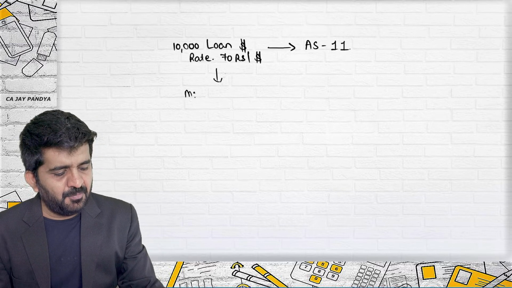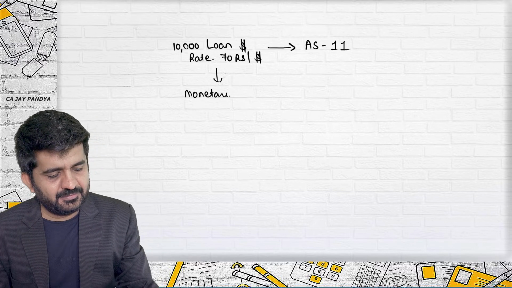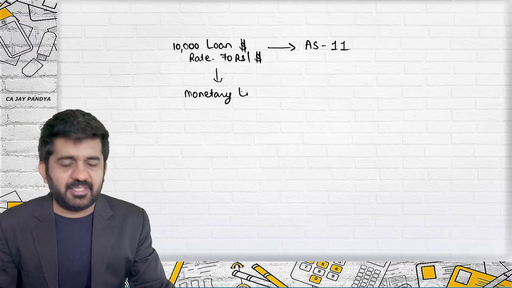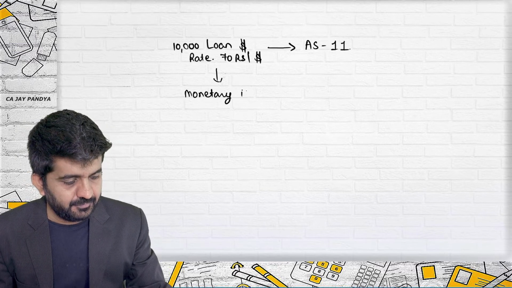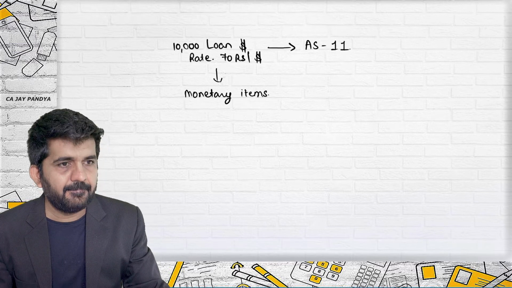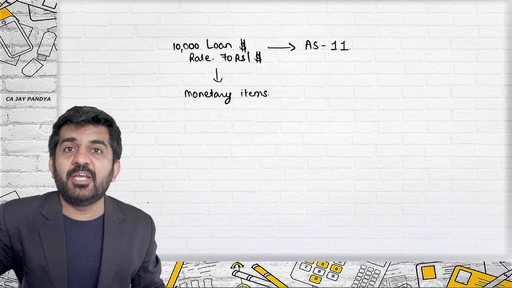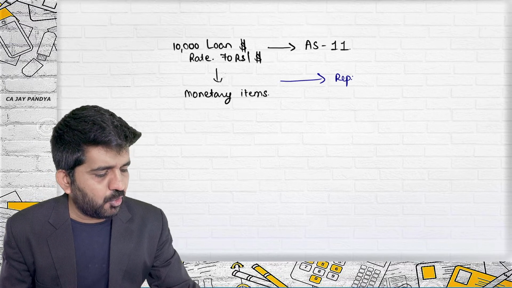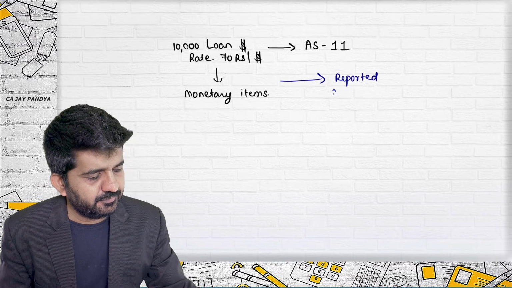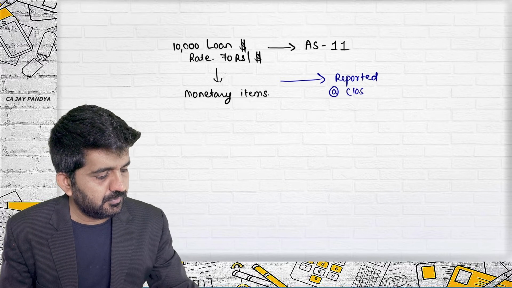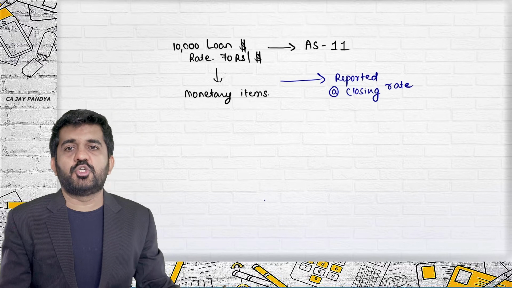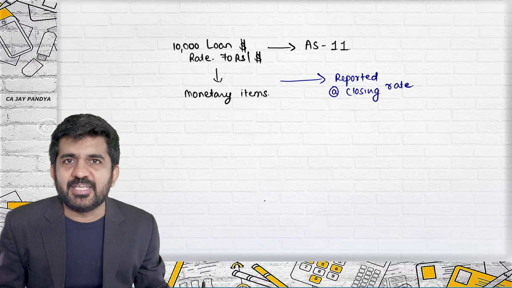This is a monetary asset or monetary liability or monetary item. If this is a monetary item, it should be reported at closing rate.